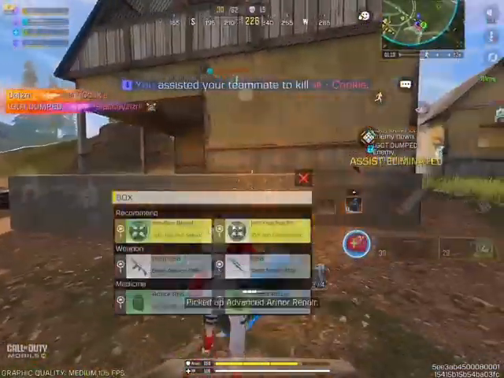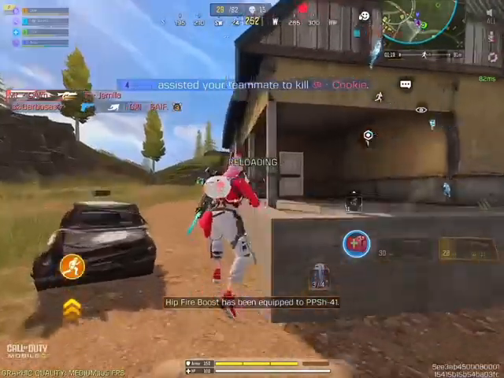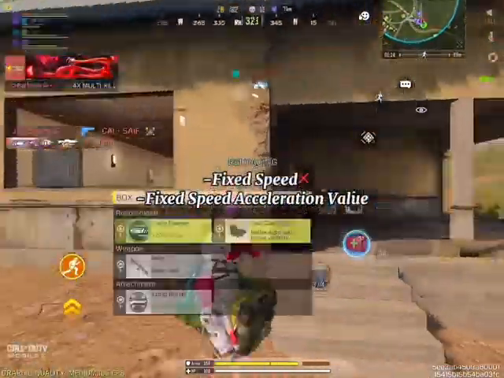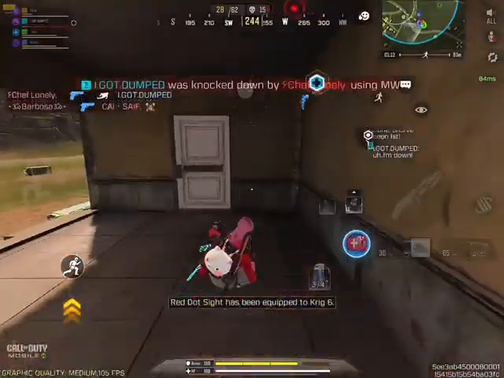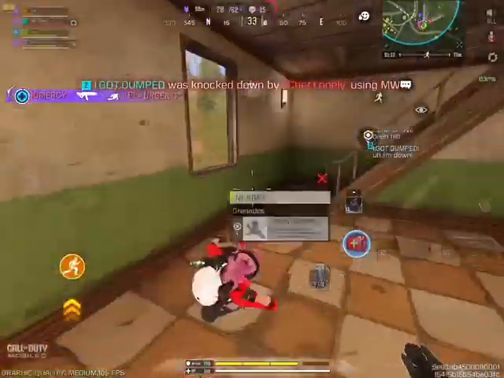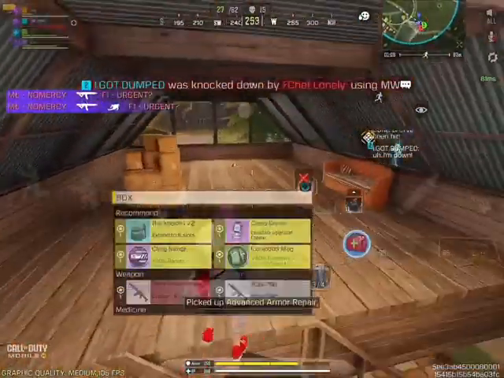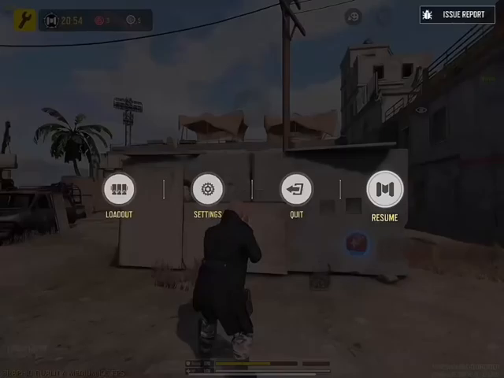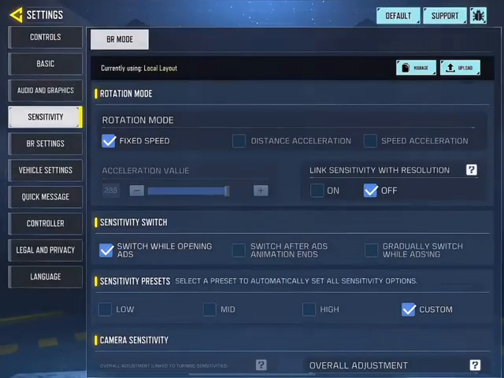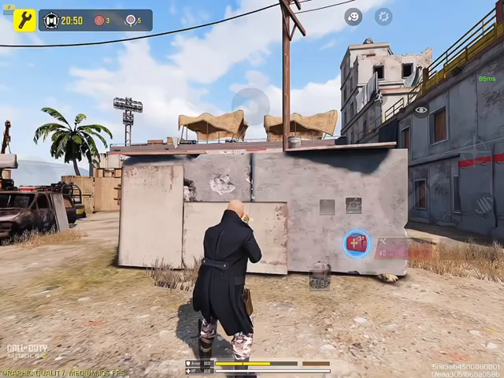All right, class, my time is up. We've learned more on fixed speed mode and what the acceleration value for fixed speed does. Let me give you guys a minor tip. Always keep in mind that it's fixed speed, not fixed distance, because a higher acceleration value means longer distance and vice versa.